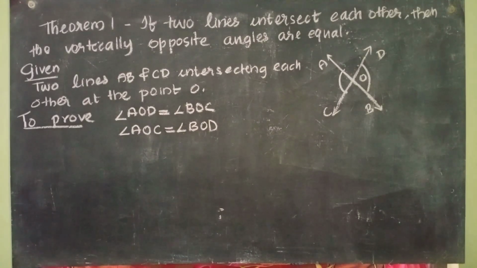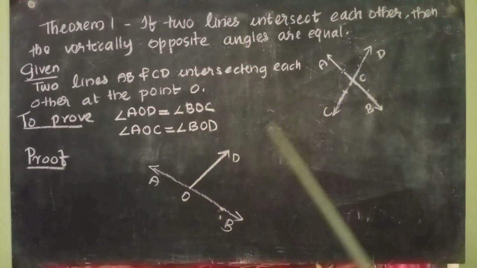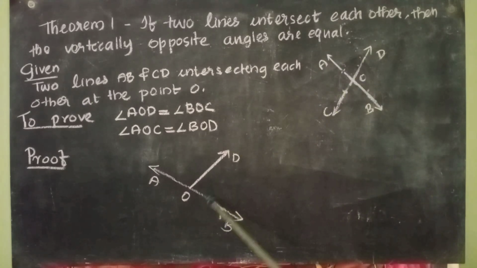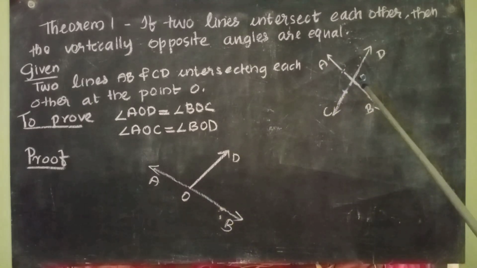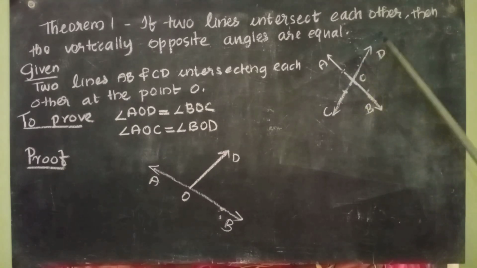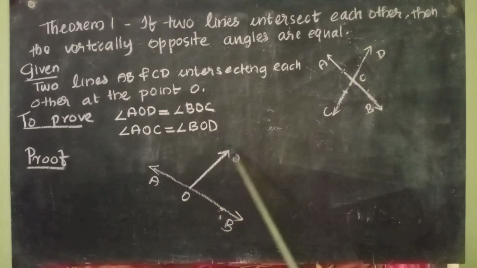Now we are going to prove it. Now you see this figure. I have drawn part of this figure. I have drawn line AB. This line AB I drew here. Then CD I did not draw completely, only the upper portion, that is OD. Ray OD also I have drawn. So line AB and ray OD.